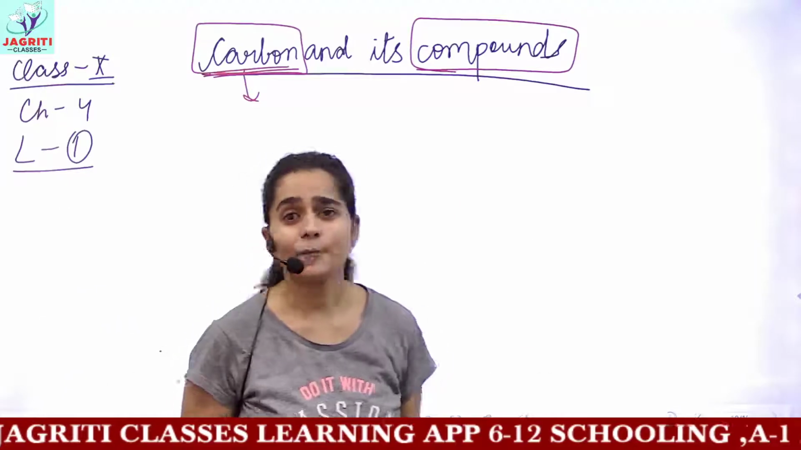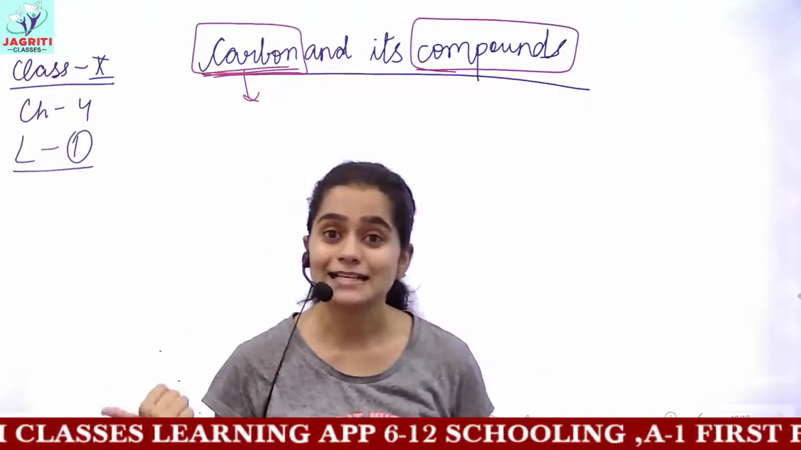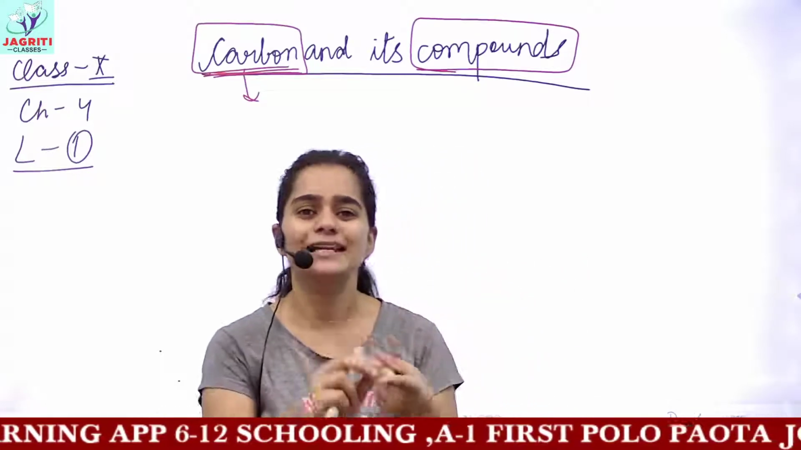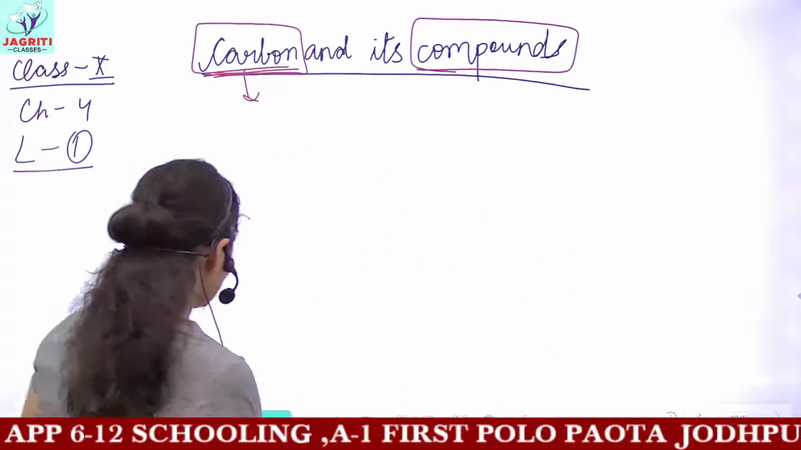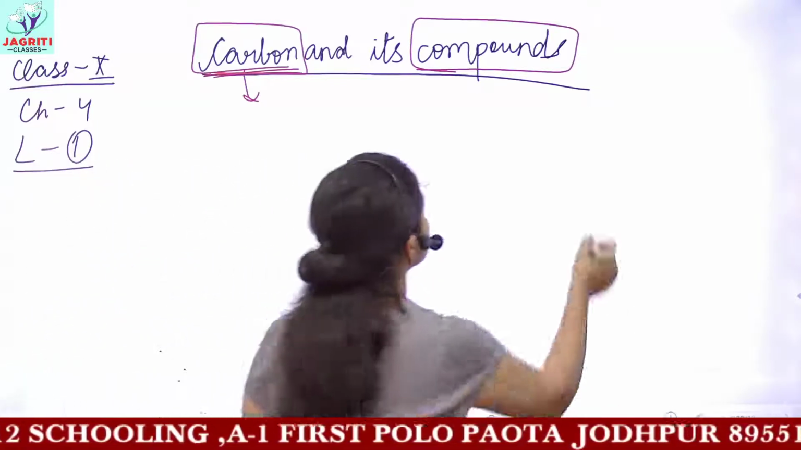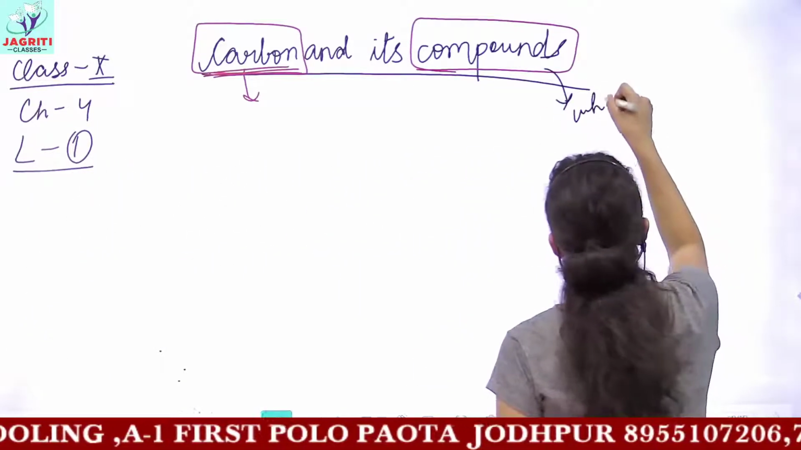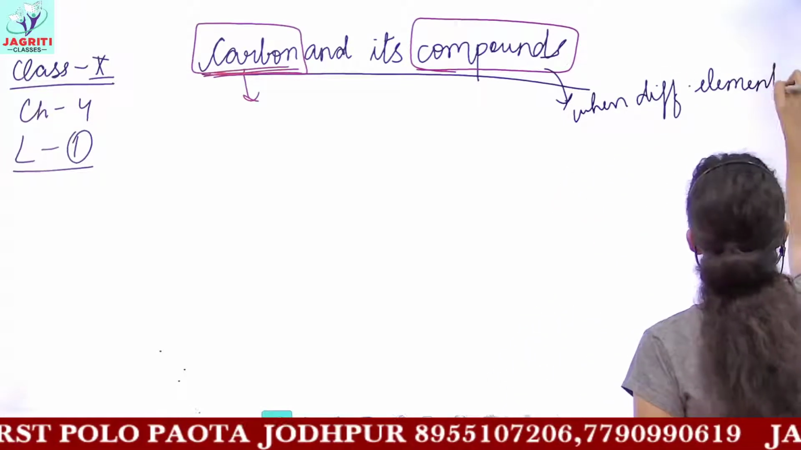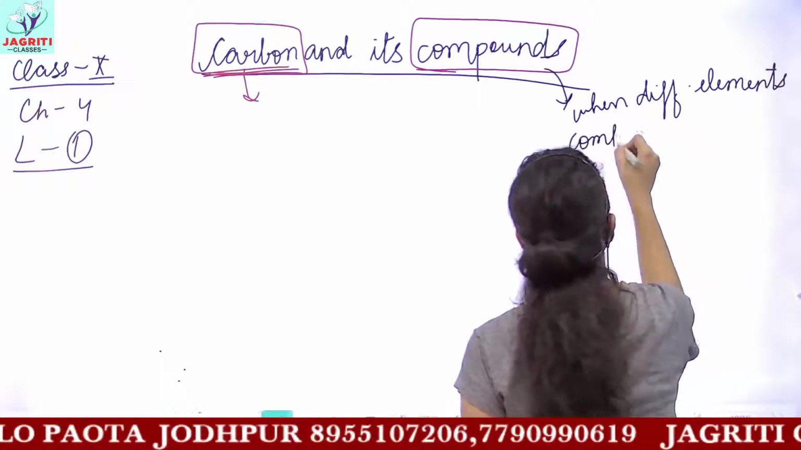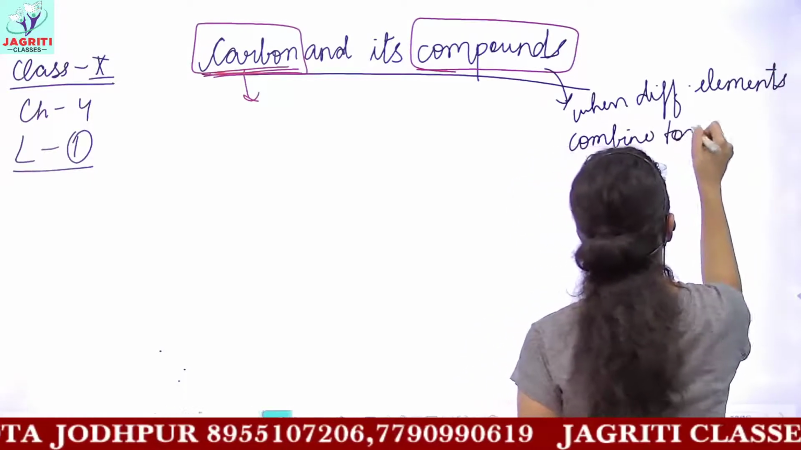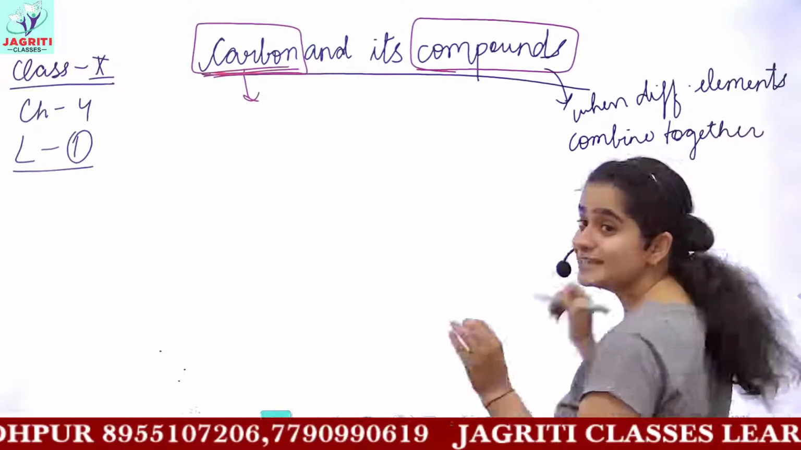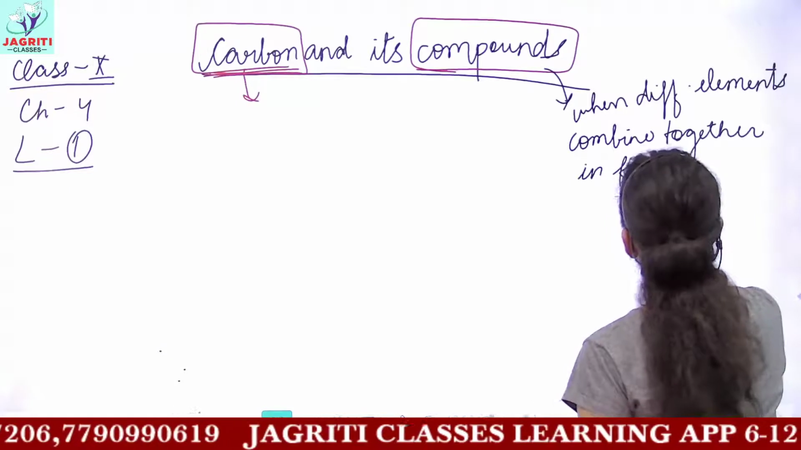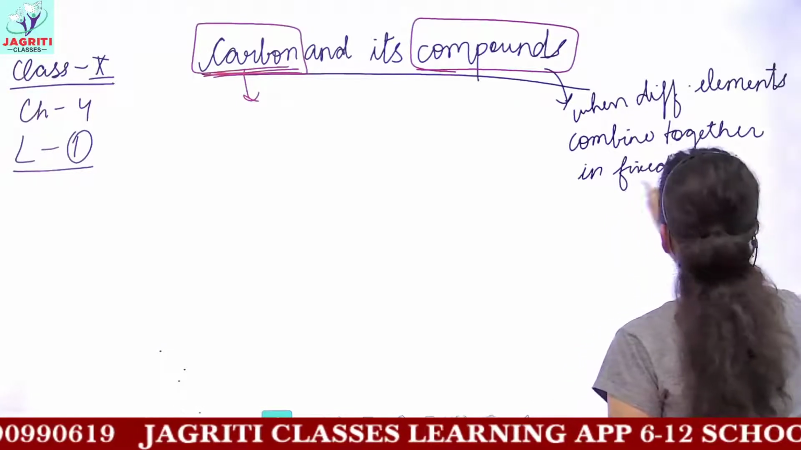For the term compounds, I hope you have studied in your previous class, class 9, the different types of compounds. What do you mean by elements, mixtures, compounds? Just giving you a brief idea about compounds. When different elements combine together in a fixed ratio, okay? The term of importance is fixed ratio. Then it leads to the formation of compounds.